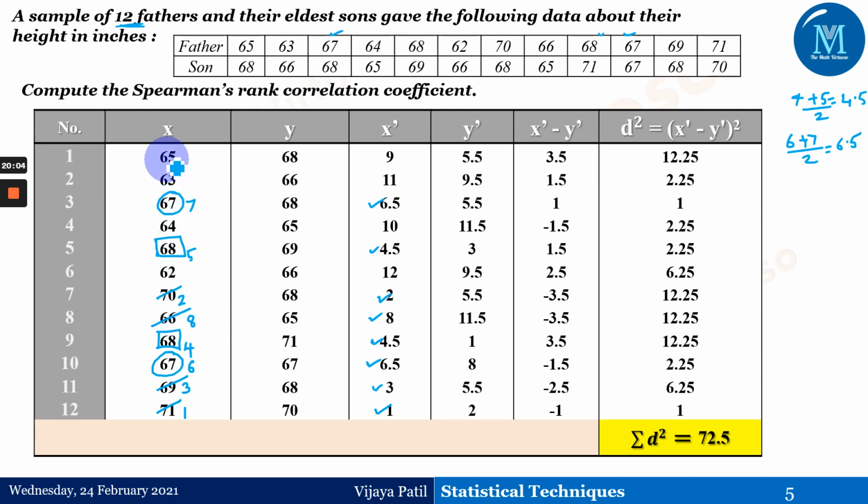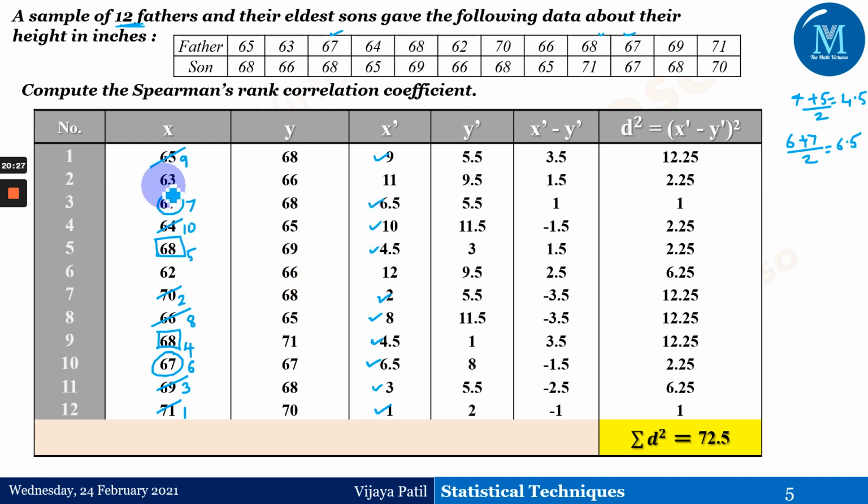After that, which number is there? 65. 65 is not repeating, so 65 has to be given the number 9. So this is the number 9 over here. Next biggest number is 64, which is rank 10 here.